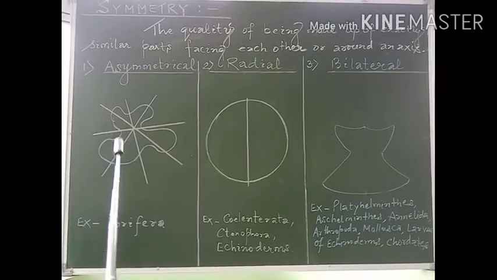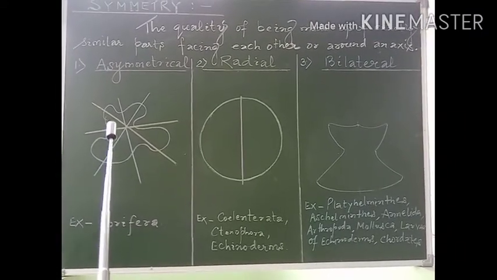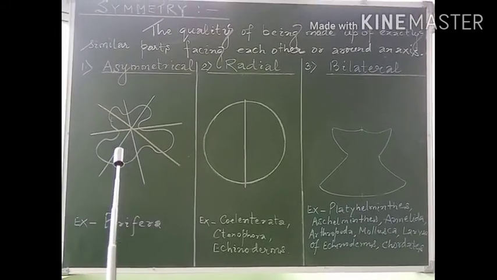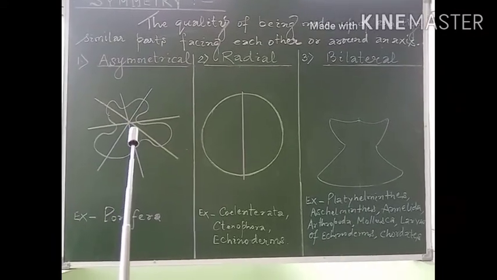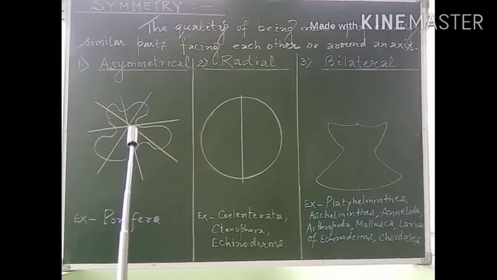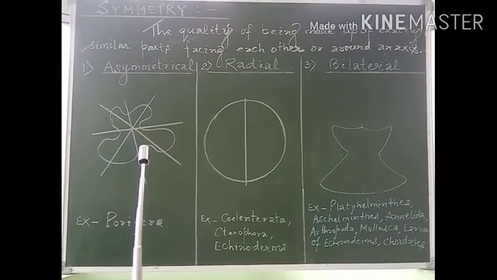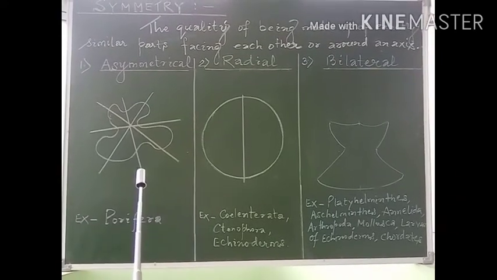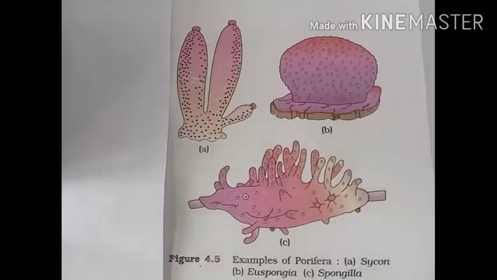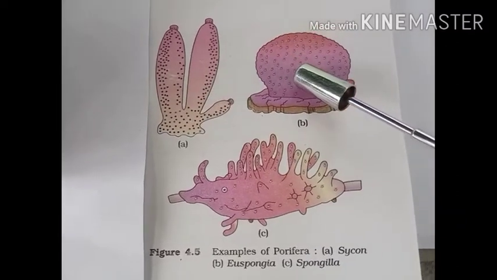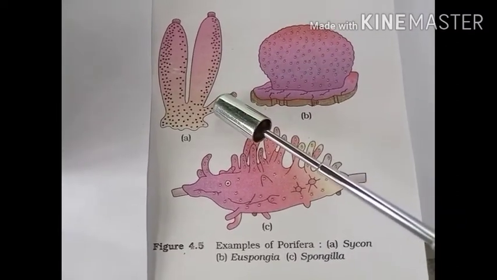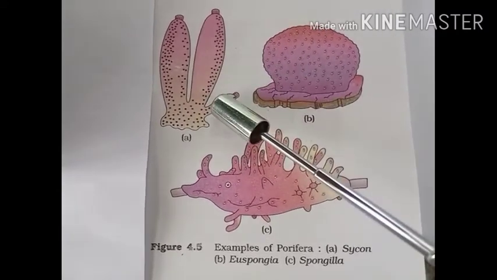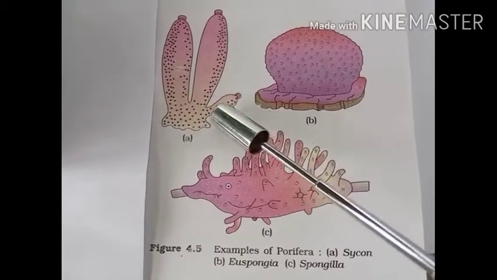So in this case, the animal cannot be divided into two equal halves in any condition when the line is passing through the central axis. So the animal would be called an asymmetrical animal. For example, the members of the poriferans, most commonly known as sponges. These poriferans exhibit asymmetrical nature. Their body cannot be divided into two equal halves through any plane.